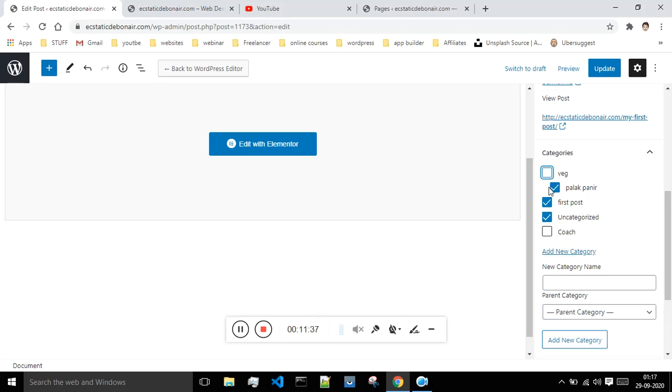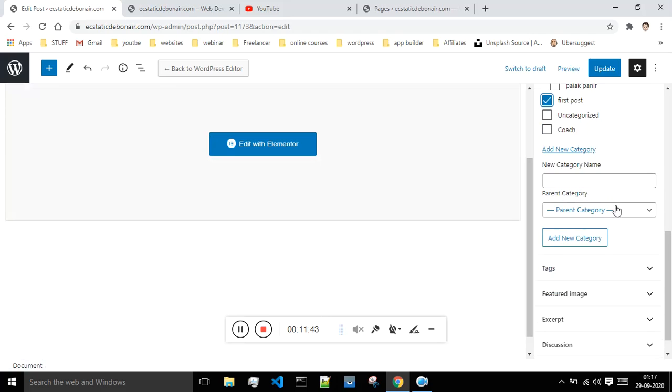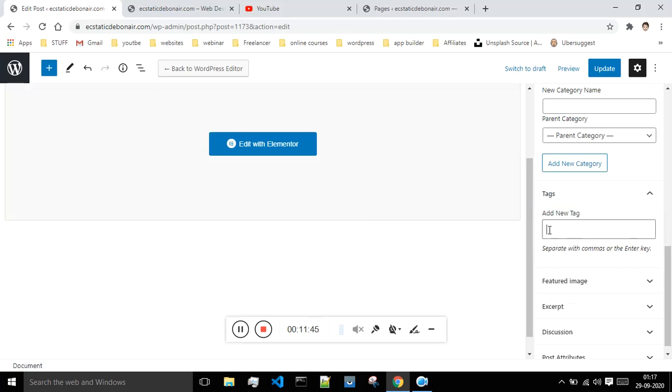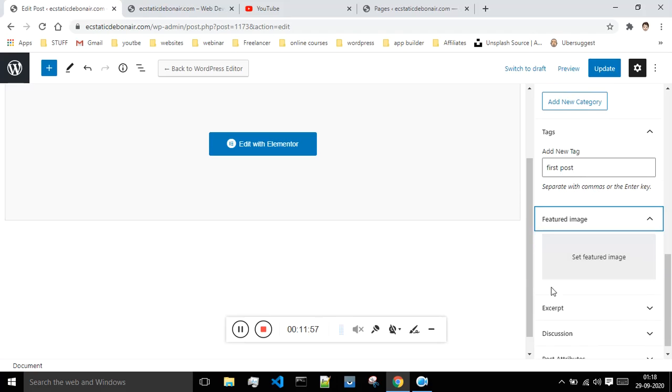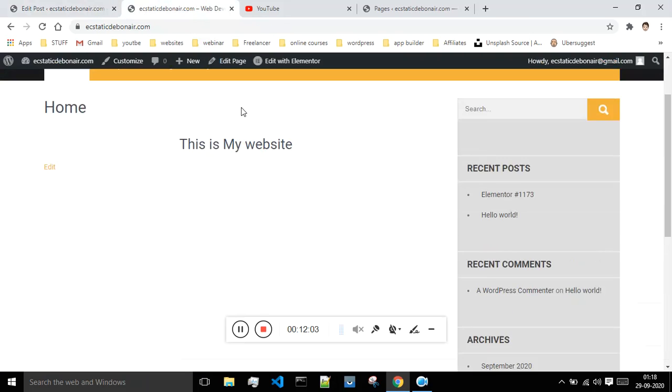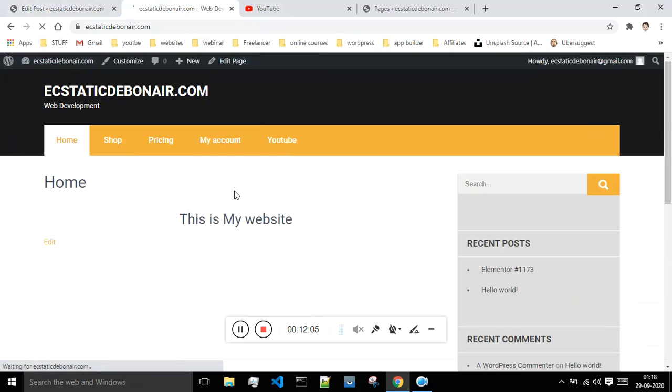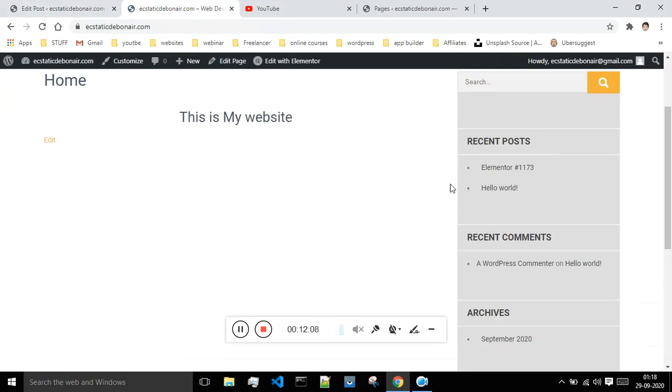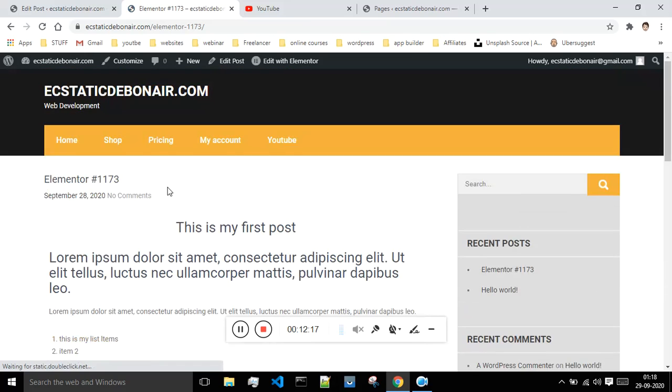And what I'll do is I will add my first post to the category of the first post, and over here you can add the text. Whatever text that you want to write, you can give from this place. Okay, so this is how you have to add the text, and this is the featured image. Your post will be having your featured image, but if I'm just coming over here and refreshing my website, then this is that recent post. If I'm just clicking on that post which is added by me, this is that post which looks something like this, which was written by me.